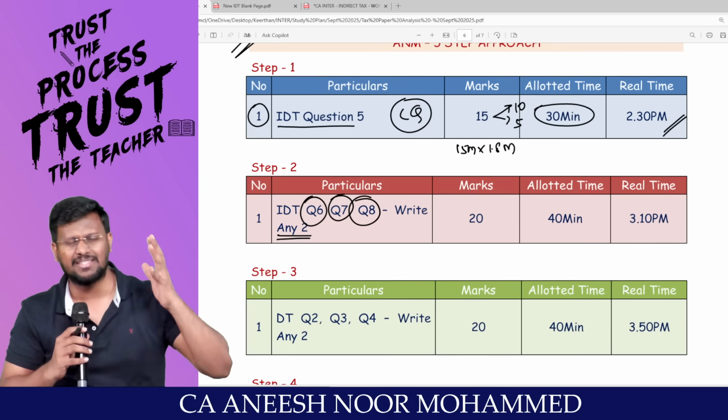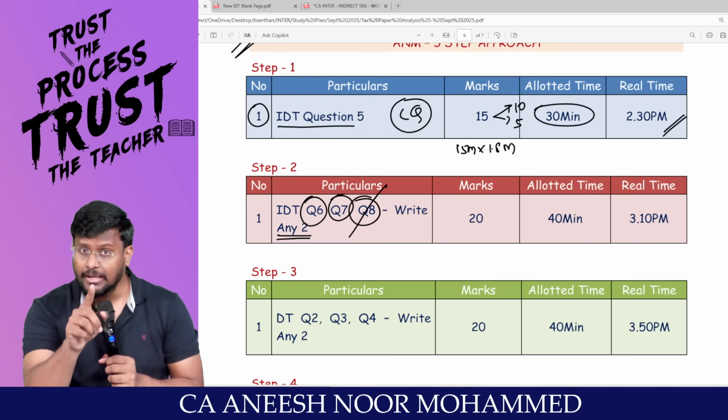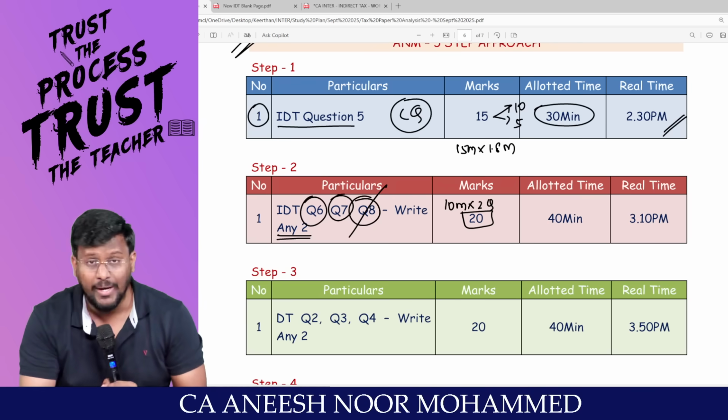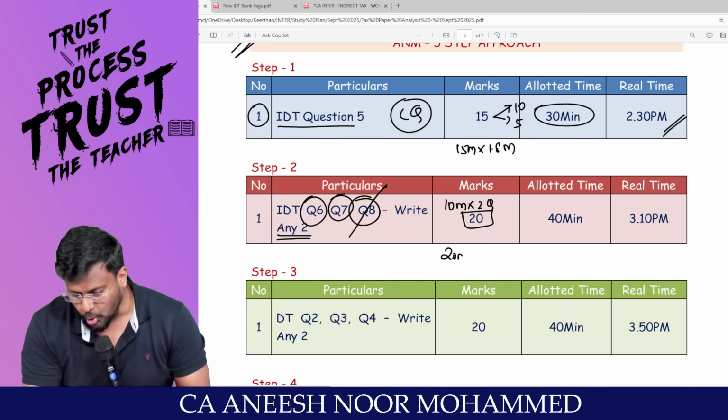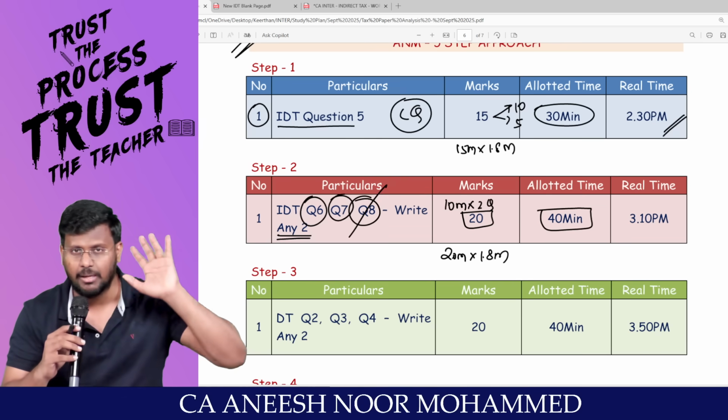Yes, because ICAI is saying like that. That means we will be omitting 1 question and we'll be writing 2 questions. That means 10 marks into 2 questions comes to 20 marks we are going to write. So 20 marks into 1.8 minutes means a total of 40 minutes is the standard time allotted.